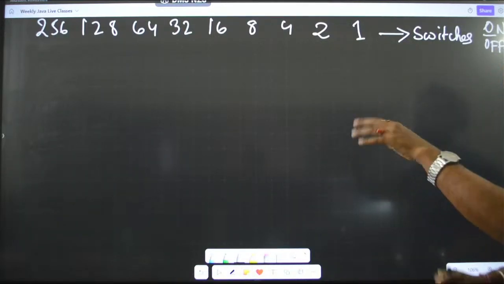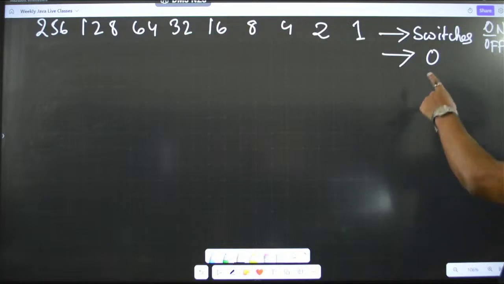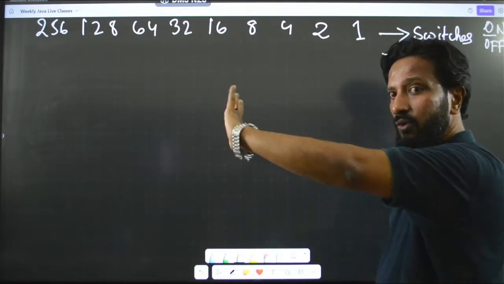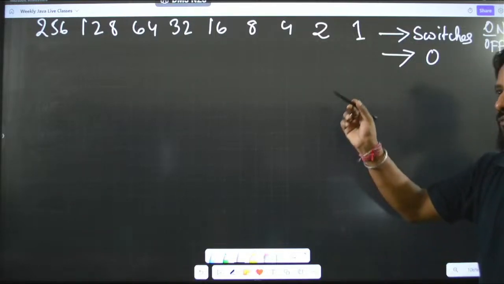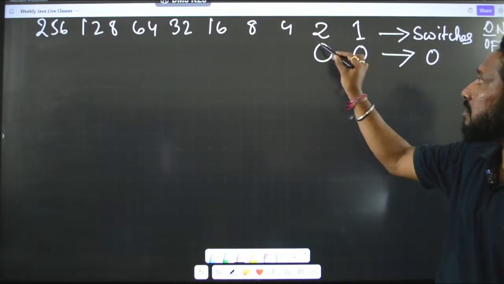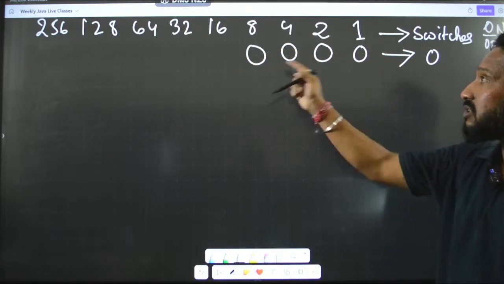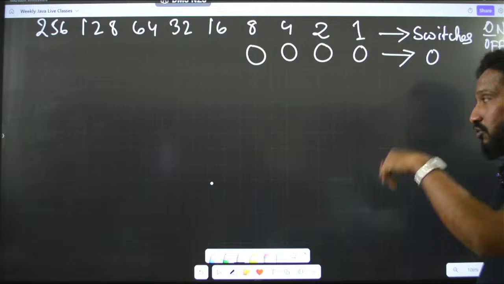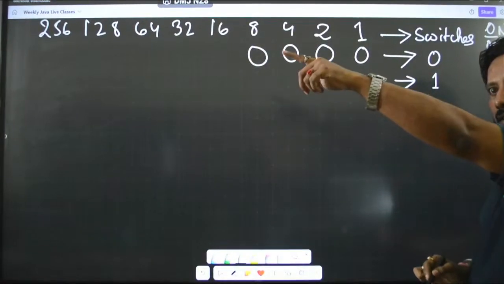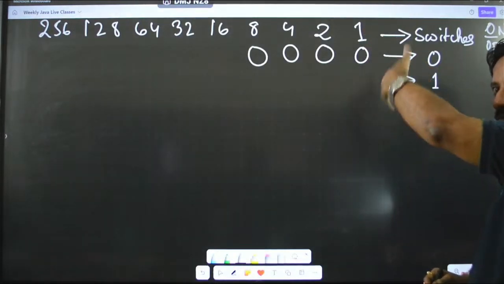Just remember like this. Suppose now I want to represent 0. In order to represent 0, is there any number called 0 in this? No, right? So, right now we will take a 4-bit representation. Okay. So, I will say 1, 2, 3 and 4. Because 0 is not there, I have taken 4 zeros in this. Next, let us go to 1. Is 1 available here in this table? Yes or no? 1 is available in the first column only.